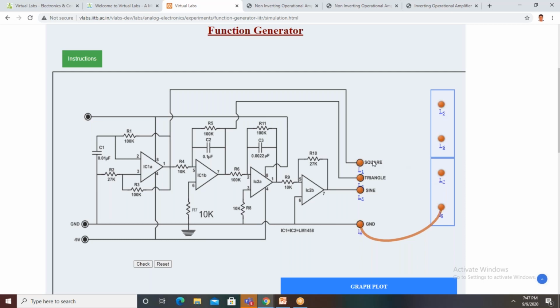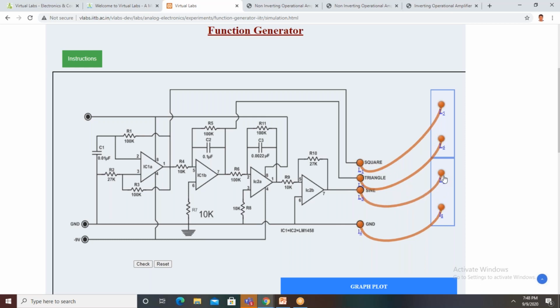180 degrees, sir. This is positive going, this is negative going. This is positive going, negative going. Okay, 180 phase degrees. So like that, we can generate 3 different signals using this operational function generator. So here 4 operational amplifiers are required.